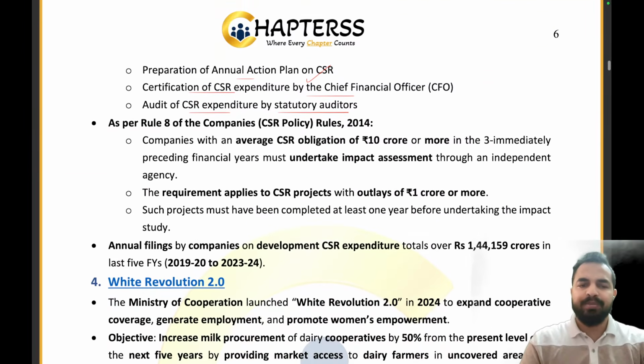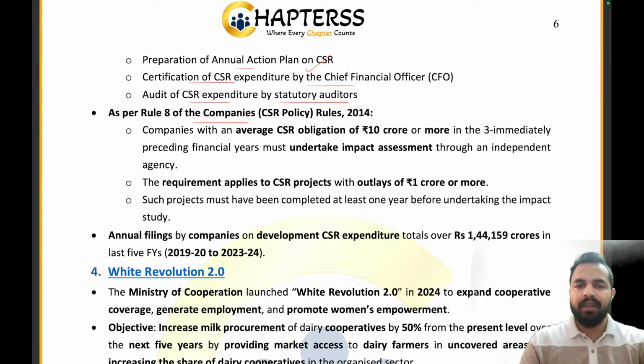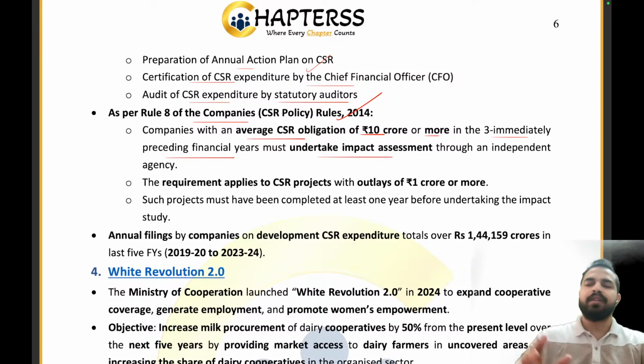Clear, everyone? So, as per Rule 8 of the Companies Act, Companies Rule 2014, companies with an average CSR obligation of 10 crore or more in the three immediately preceding financial years must undertake impact assessment. So basically, the companies that have given 10 crore or more in the last three immediately preceding financial years, they have to ensure that they are undertaking the impact assessment. They will have to get the impact assessment done by an independent agency, that what was the impact of that CSR activity. Right? The requirement applies to the CSR projects with outlays of 1 crore or more.